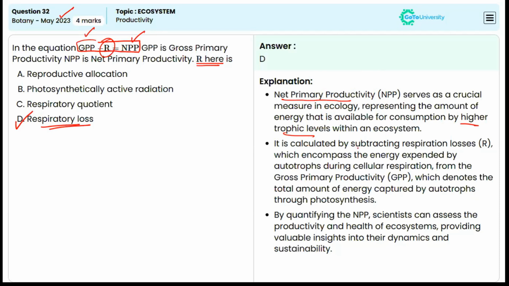This is calculated by subtracting respiration loss, which encompasses the energy expended by autotrophs during cellular respiration, from the gross primary productivity, which denotes the total amount of energy captured by autotrophs through photosynthesis. Now, by quantifying this NPP, scientists can assess the productivity and health of ecosystems, providing valuable insights into their dynamics and sustainability.